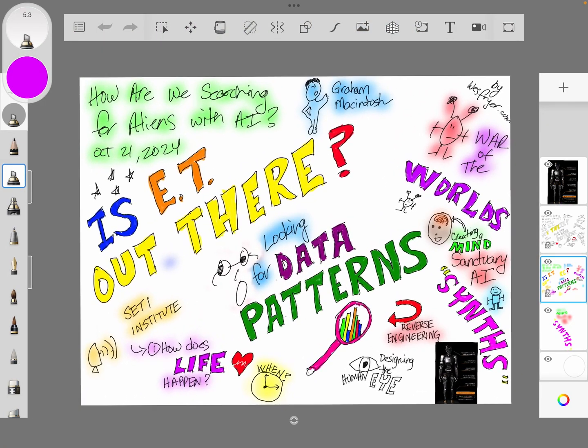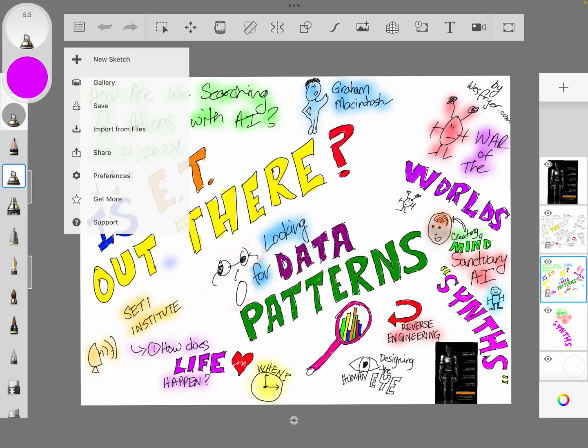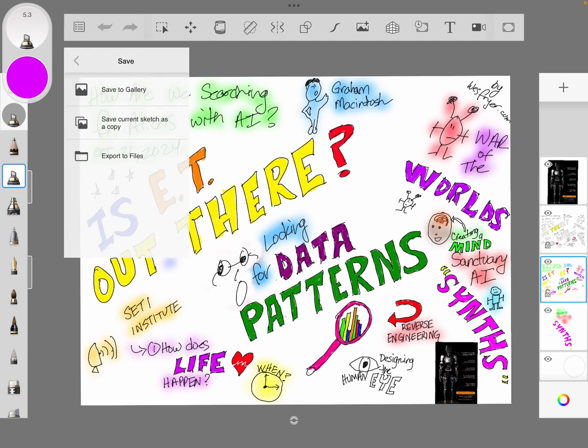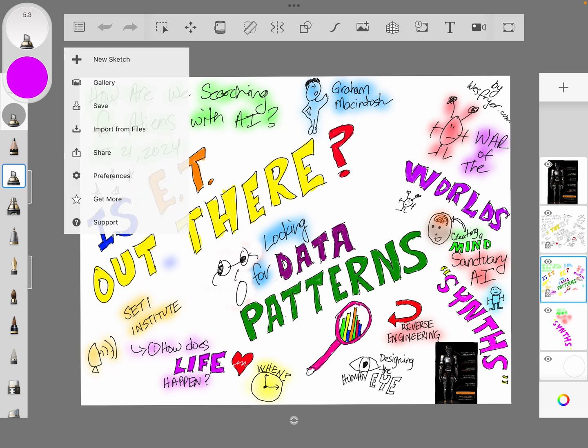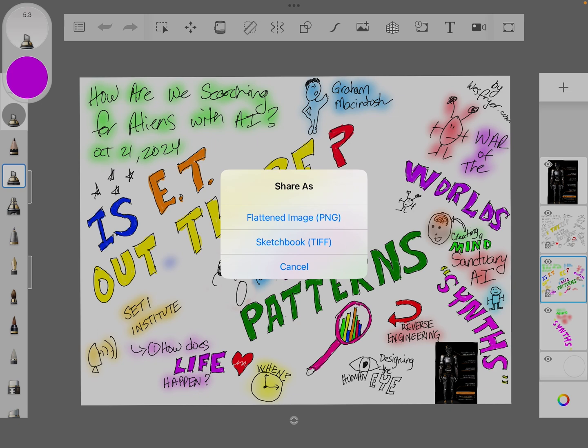And I have completed my sketchnote. And so what I need to do now is I need to save it. So I'm going to tap my little three dots there in the upper left corner and click Save and Save to Gallery. This saves it into the Sketchbook gallery, but now I can tap it and choose to share it to my camera roll.